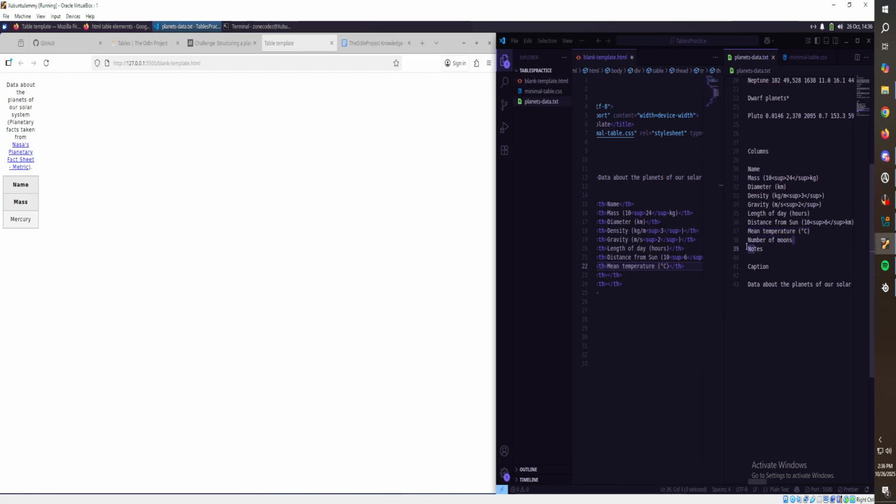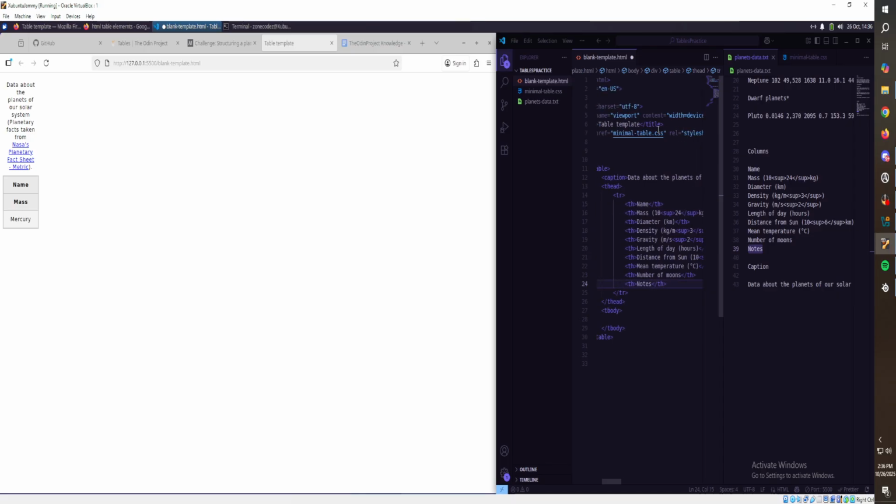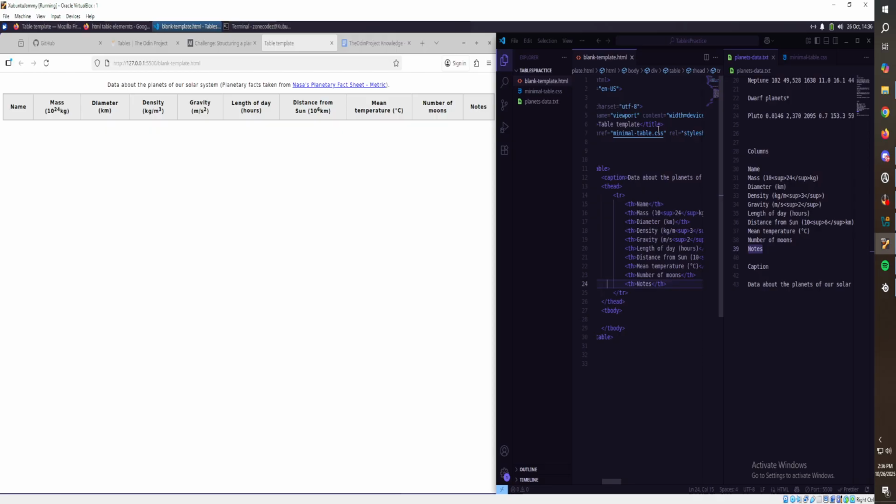Number of moons. All right. So there we go. So we hit save. There we go. Boom. Look at that. The start of our table right there. Boom. What do we think? I like it.